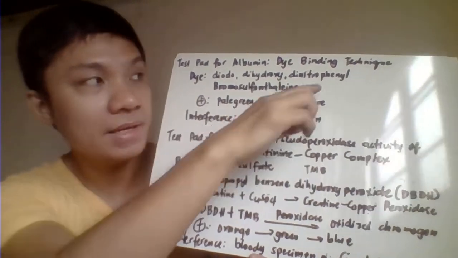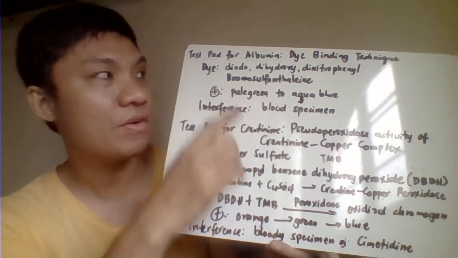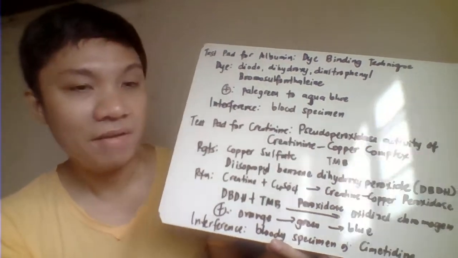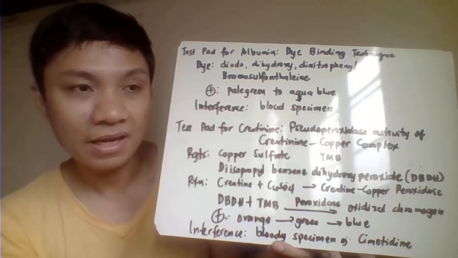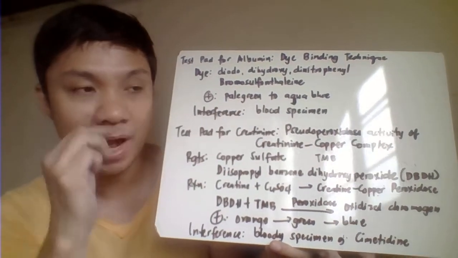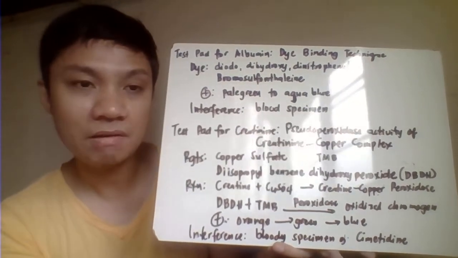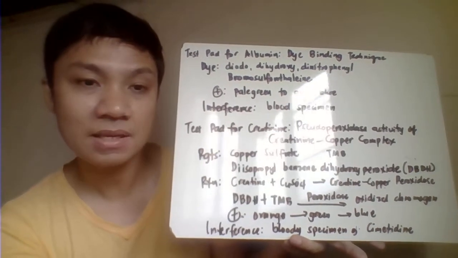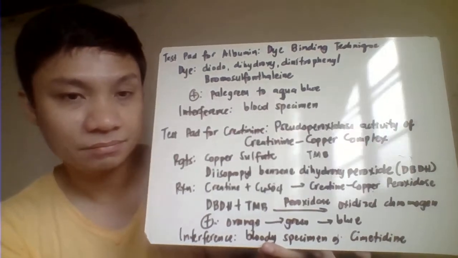Again, this is a dye binding technique making use of a dye. The dye used here is diiodo, dihydroxy, dinitrophenyl, bromosulfonylene. So that would change the color. A positive test would show blue-green to aqua, pale green to aqua blue color that gives you a positive result. Interference would be the presence of blood in a specimen. It will give you a false positive result.